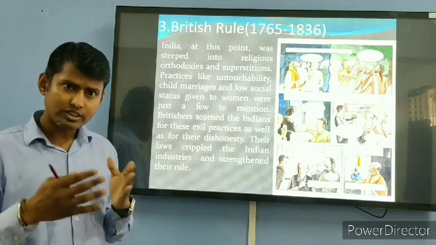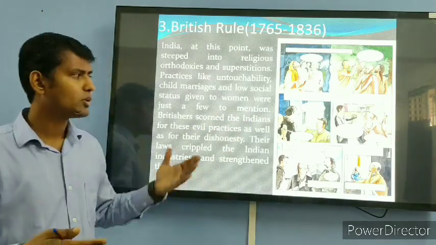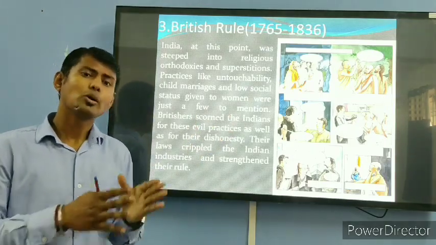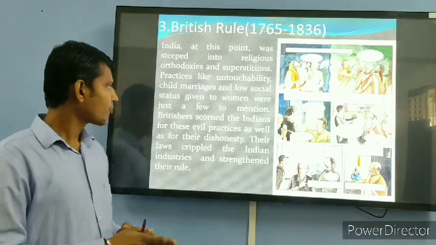So they had a lot of restrictions even inside the home, and they were not able to go outside of the house either. So their social status was quite low. They didn't have any kind of rights.